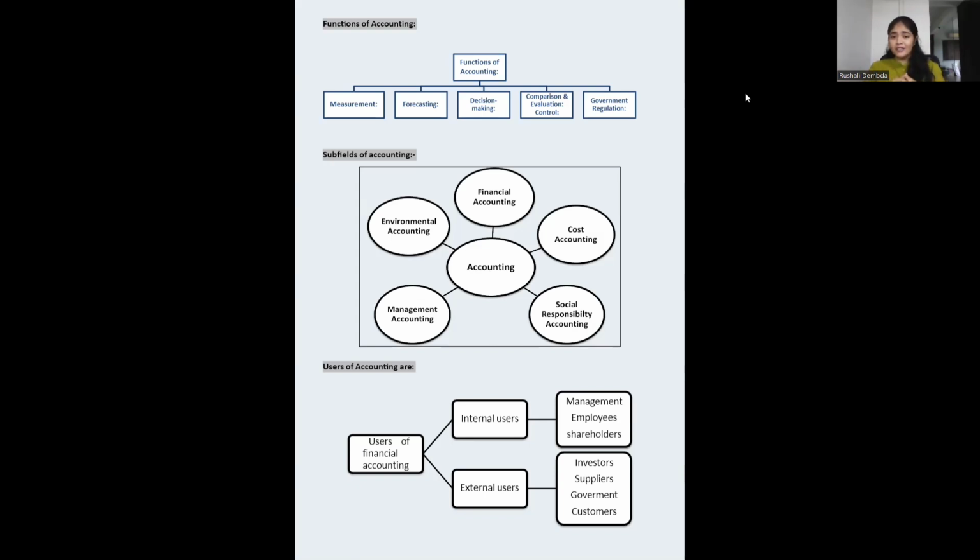Government, as explained earlier, government regulations, we have to comply. So government also needs your financial statements. Customers may need it to understand, is the business doing well? Should we be relying on this particular thing? And some people who are not your investors right now, but someday they will become the investors. Someday they will buy the shares of your company. They also want to see today what is the position of this business. Is the product good? Is the product bad? How is the company performing?